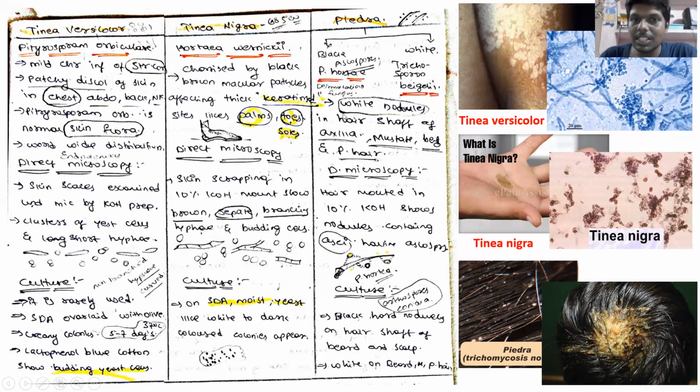Piedra means they will form nodules in the hair shaft, wherever hair is present: the hair in the axilla, mustache, head, or even pubic hair. So wherever hair is present in our body, particularly your head, axillary hair, chest hair, pubic hair, or even your mustache, can get this particular hair infection, which is called Piedra.